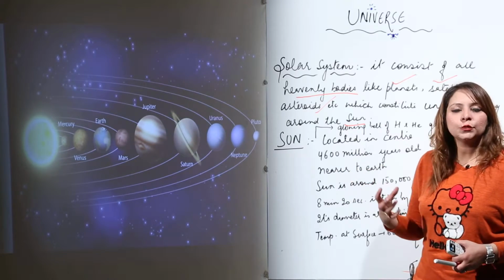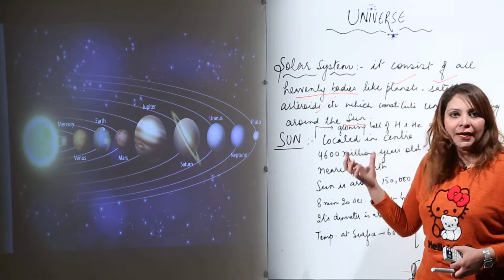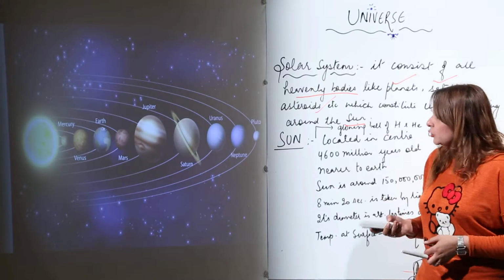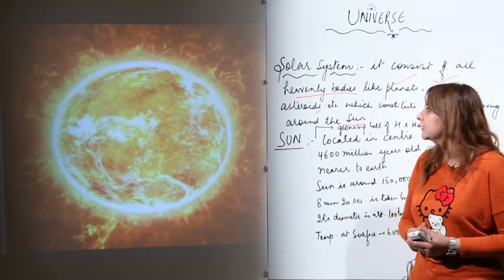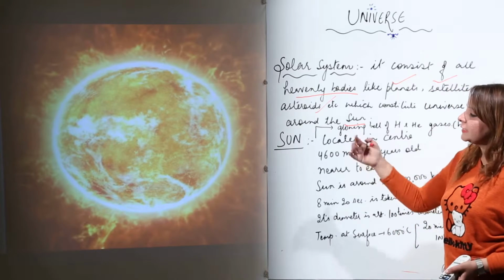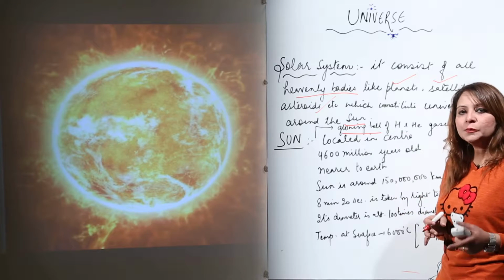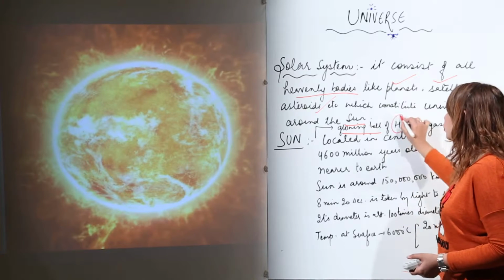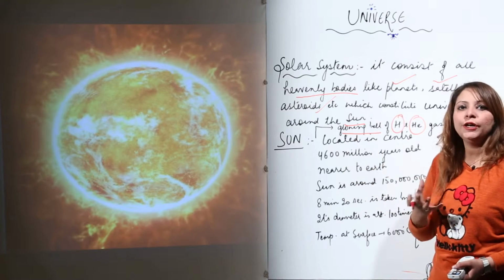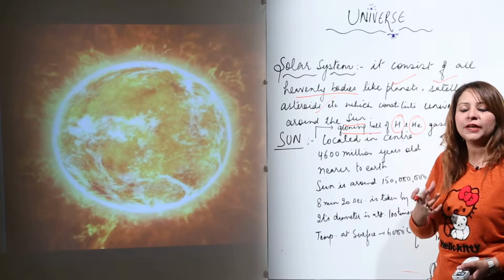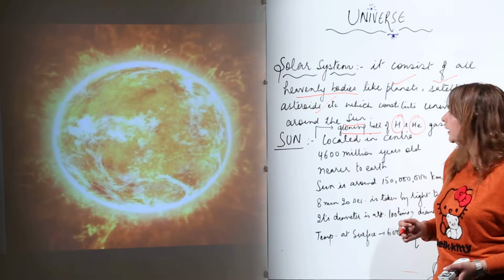First we will start with the main thing which is located in the center and appears very bright, that is the sun. So this is the sun. As you can see, it appears like a glowing ball of hot gases, and the gases are hydrogen and helium. So we can say that the sun is a glowing ball of hot gases, and what gases mainly constitute the sun? That is hydrogen and helium.